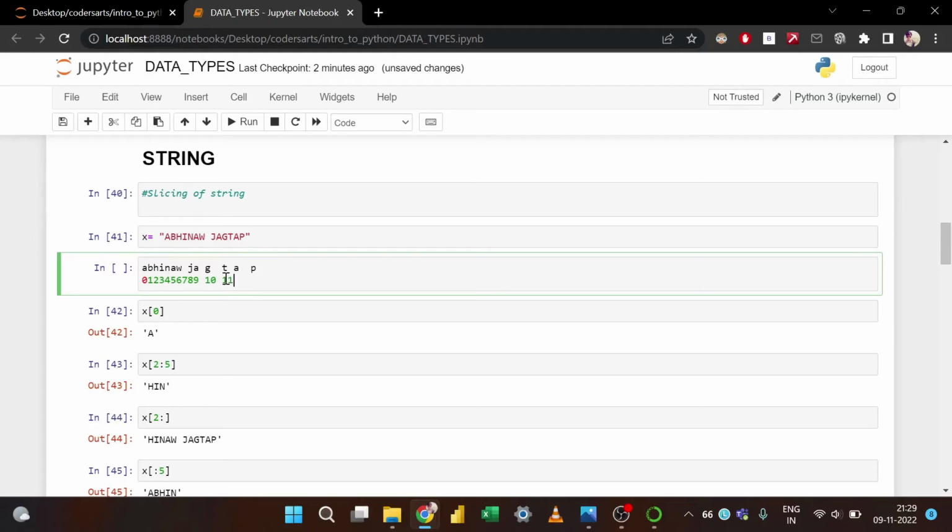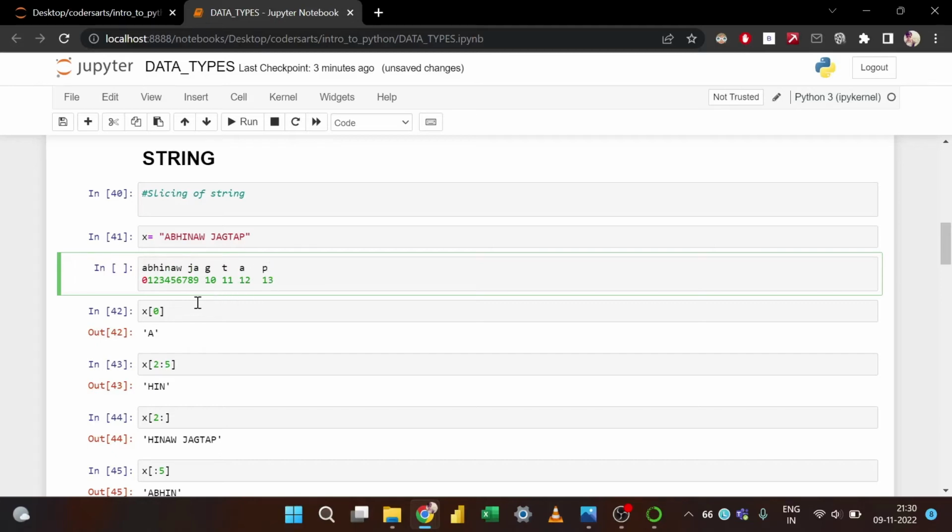I'm writing all this so that you can understand the minute details of how string functions work. So this is the string that we have in front of us, wherein the index starts from 0 till 13.